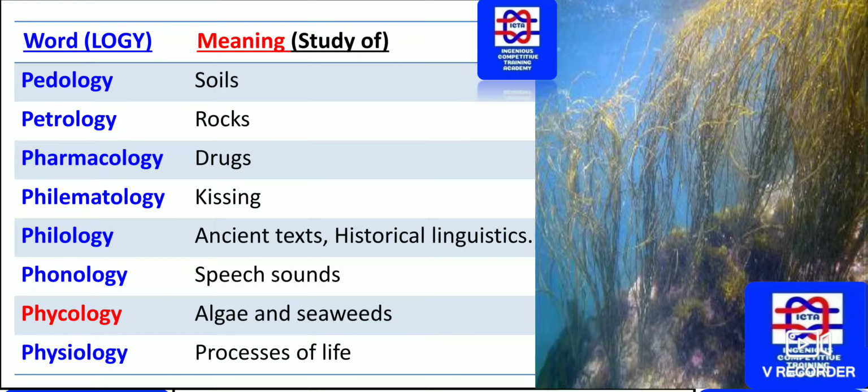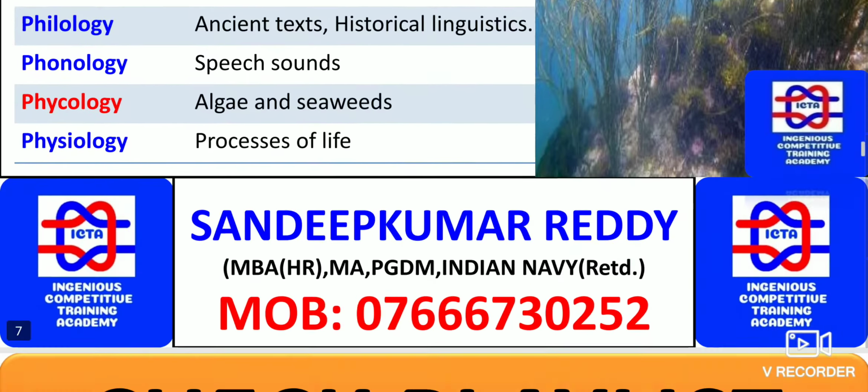Algae and seaweeds, as you can see underground, we have seaweeds. These kinds of algae as well as seaweeds, the study is known as phycology, and the process of life is known as physiology. So these are very important.